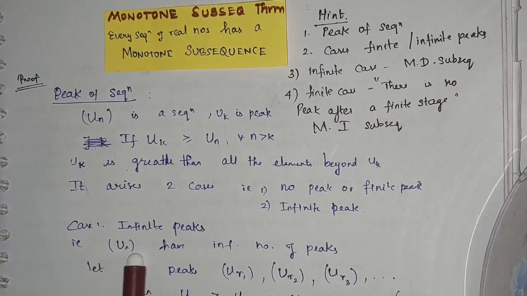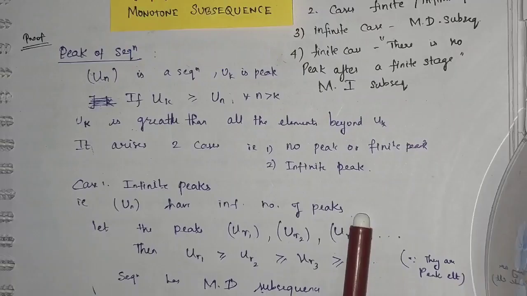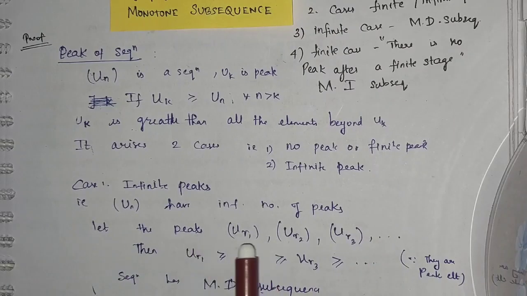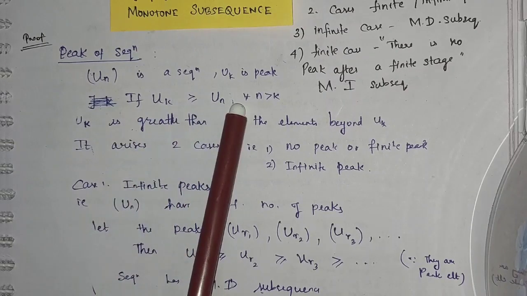Let Un have an infinite number of peaks. Let the peaks be called Ur1, Ur2, Ur3 and so on. There will be an infinite number of terms. So we have Ur1 is greater than or equal to Ur2, which is greater than or equal to Ur3, and so on. It has an infinite number of elements. Why have I written greater than or equal to? Because that is by the definition of the peak.